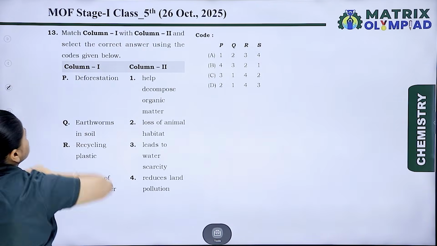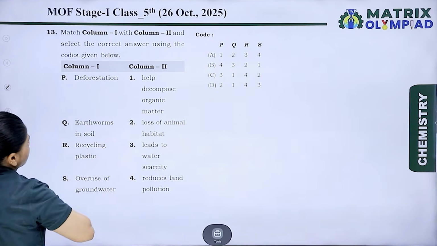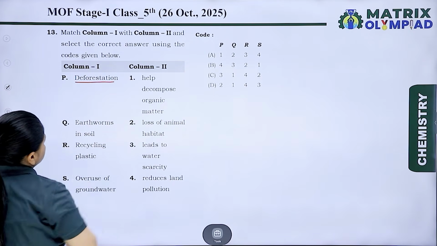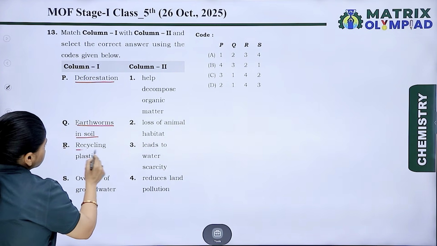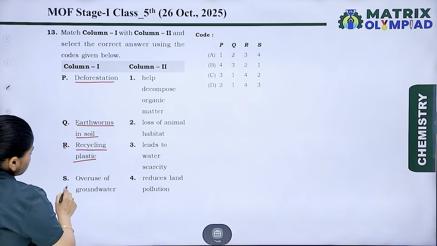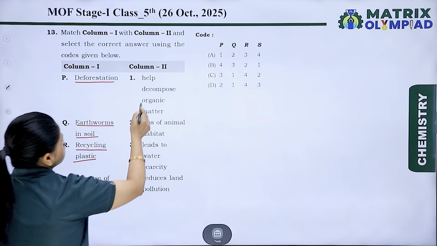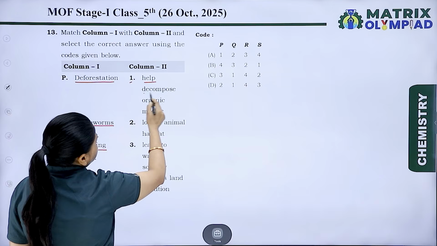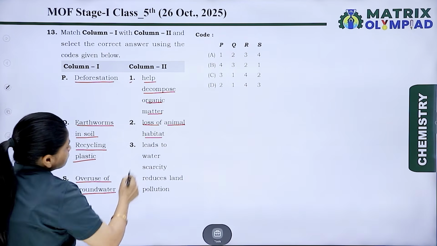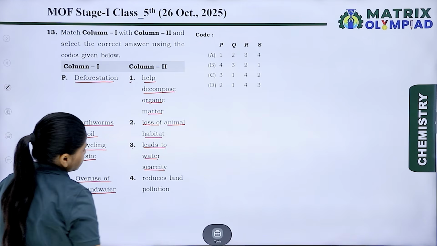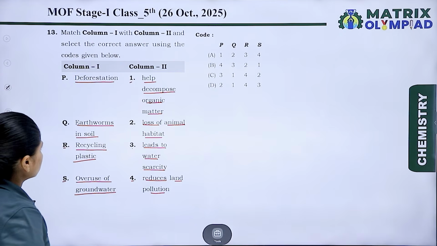Let's take the next question. This is match the column, and column 1 has P, Q, R, S. Here P is deforestation, Q is earthworms in soil, R is recycling plastic, S is overuse of groundwater. And column 2 has first, help decompose organic matter. Second, loss of animal habitat. Third, leads to water scarcity. Four, reduces land pollution. Let's match the columns.